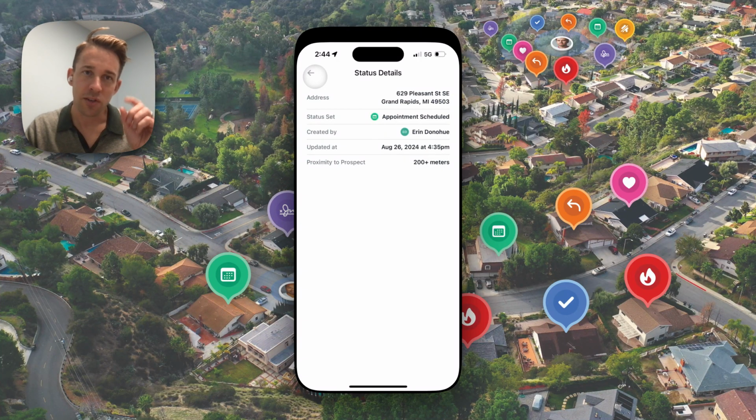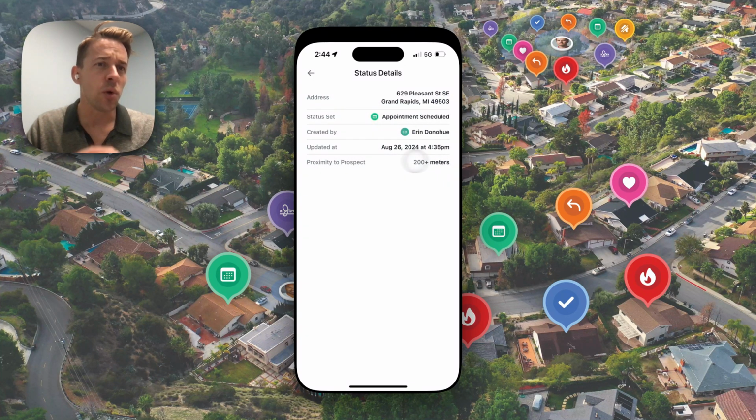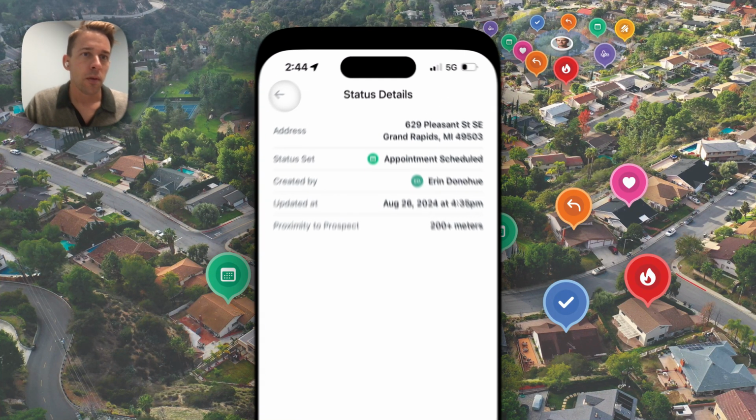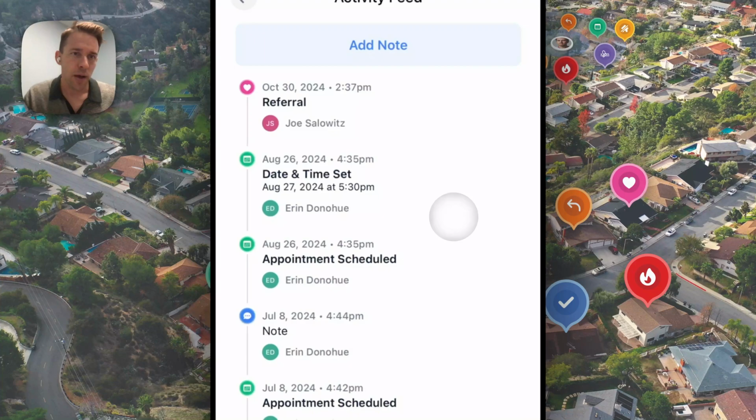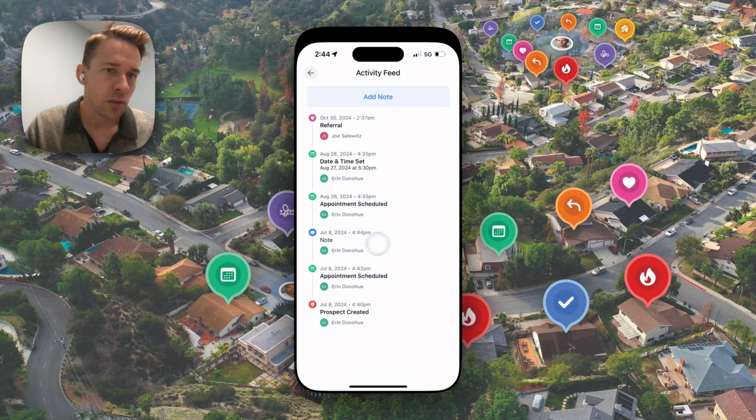Hopefully when you're out canvassing, you're going to be right in front of that prospect, knocking that door, and you can see that proximity. This is one of the coolest things about this feature, in my opinion: you can see the proximity to the prospect when you're taking activity in the application. And all sorts of other great details about each one of these things. You can see who set these statuses, who left the notes.